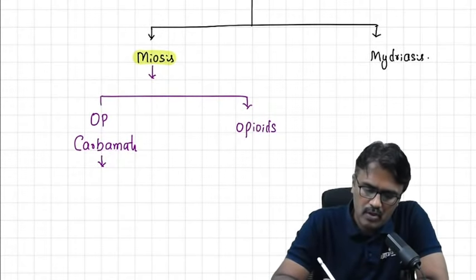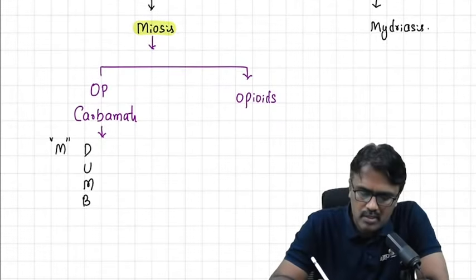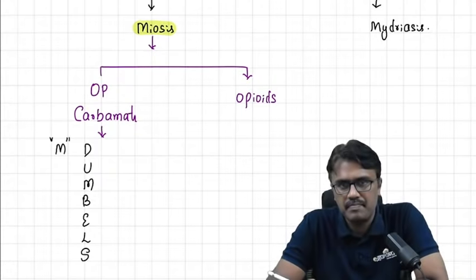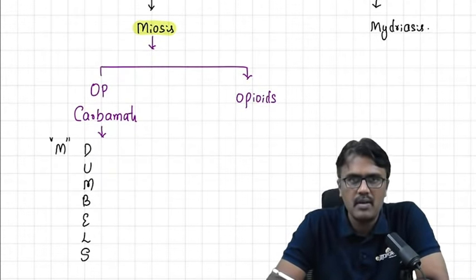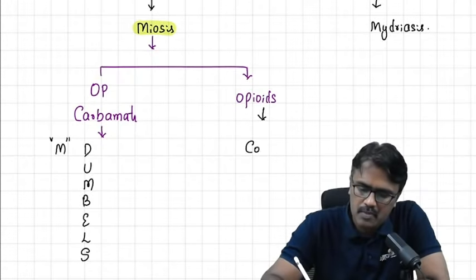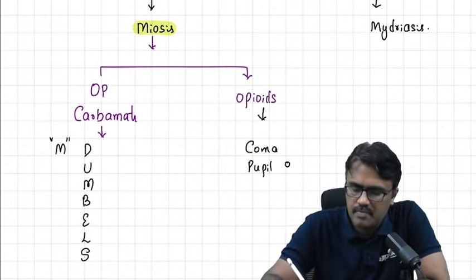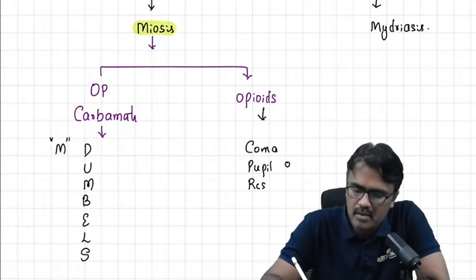Now remember, the muscarinic actions are predominant in OP and carbamate poisoning. We have the mnemonic DUMBBELS: diarrhea, urination, meiosis, bradycardia, bronchospasm, emesis, lacrimation, salivation. So these are typical of OP poisoning. But what about opioids? In opioids, the patient will be in coma, the pupil is constricted, and then respiratory depression.